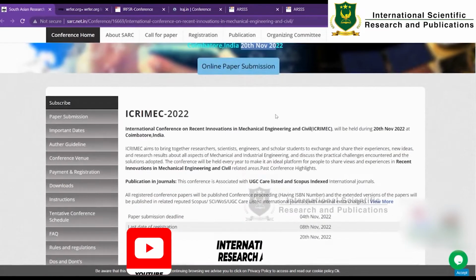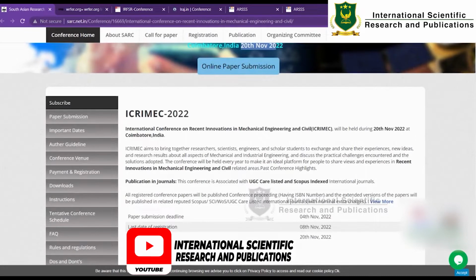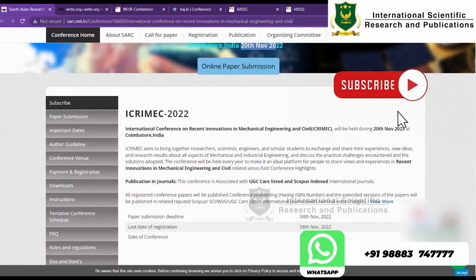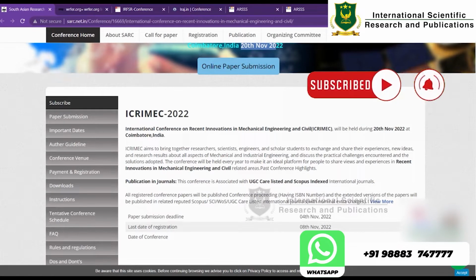Okay, so you have to check for three important things. One is what publications they are supporting, whether they are giving an ISBN number, and whether they are supporting us in publishing in a UGC CARE or Scopus list of journals. So that is the first one we have to see.